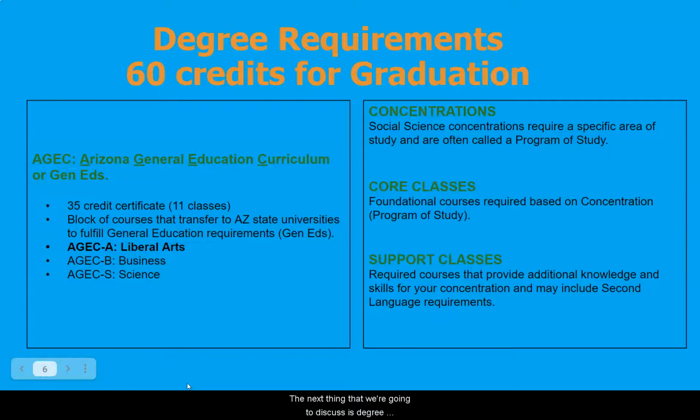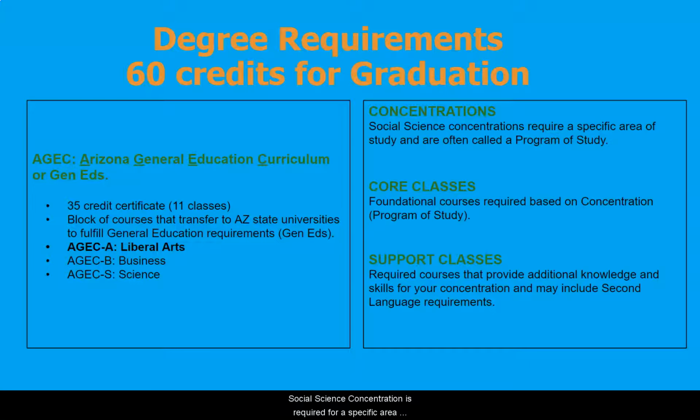The next thing that we're going to discuss is degree requirements for graduation. In order to earn an associate's degree here at Pima Community College, you need 60 credits. Part of those 60 credits are the 35 credits for the AGEC. The AGEC is the Arizona General Education Curriculum, and those core classes transfer over to U of A, NAU, and ASU. On the right hand of the screen, we're going to talk about concentration, core classes, and support classes.